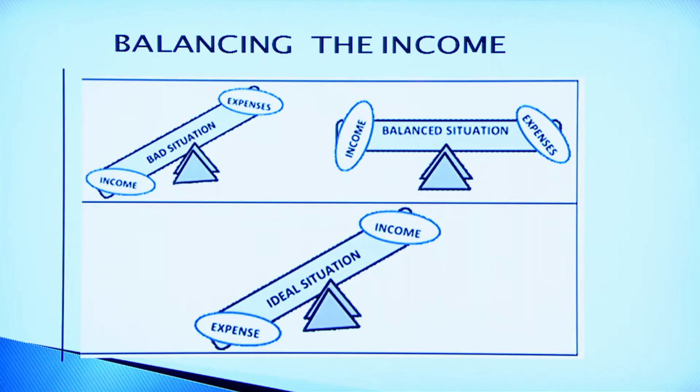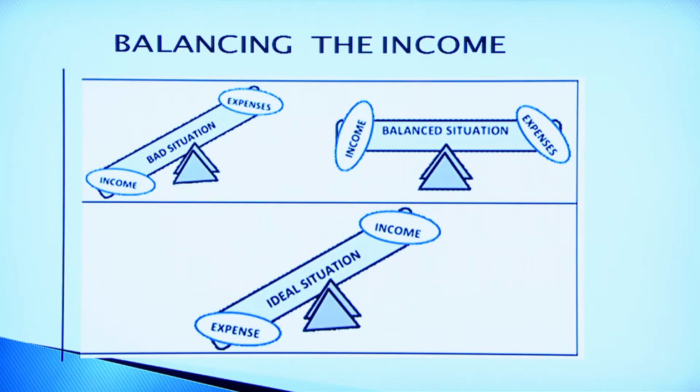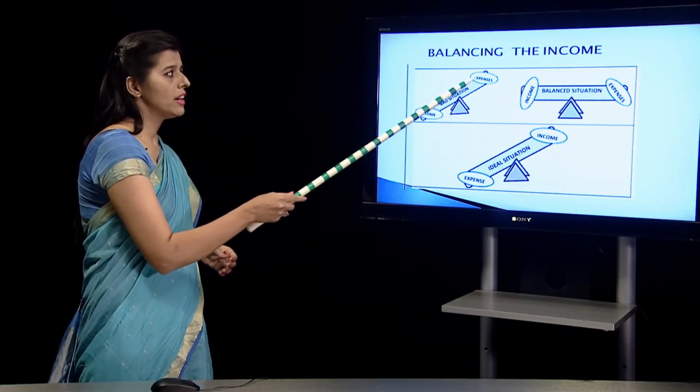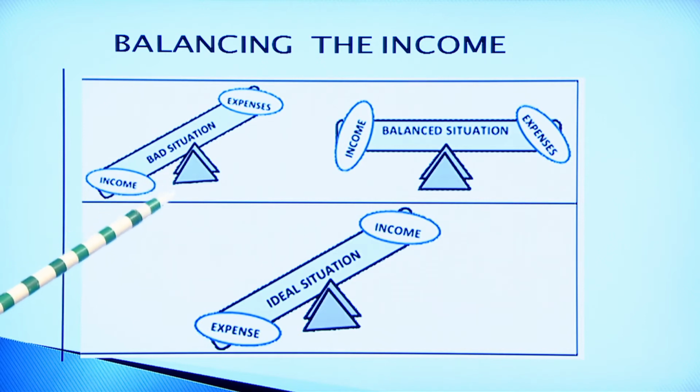So now we go on to how to balance the income, which is very important for managing the family income. As you can see in this situation, which is labelled the bad situation, this is an example of a seesaw. The expenses are very high and income is less. So the expenses will go up because the weights are heavy, and income is going to go down, and this is a very bad situation. If a family is in this situation, then the family suffers debt and they are too much under loan.